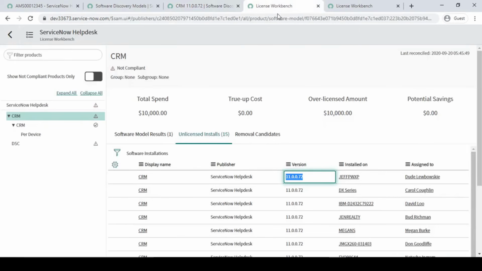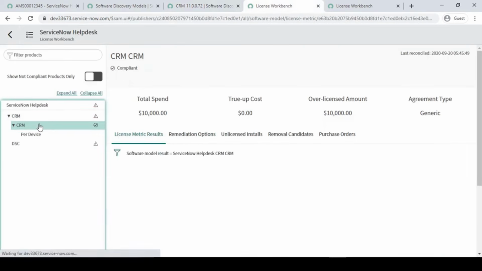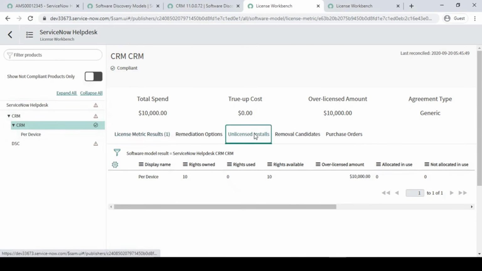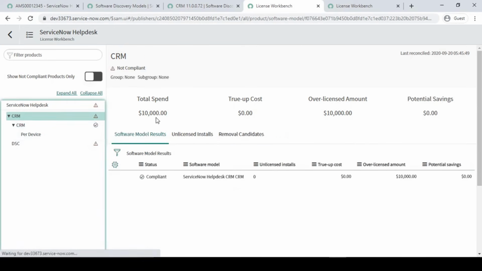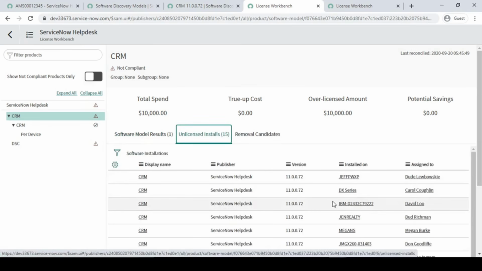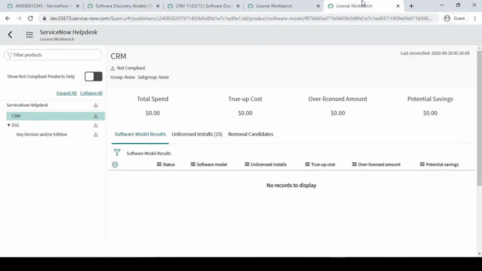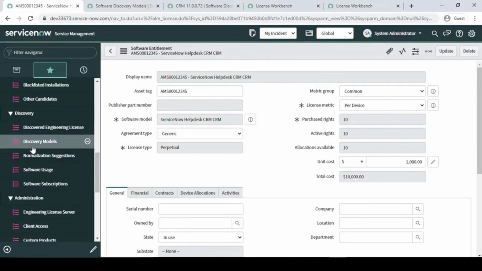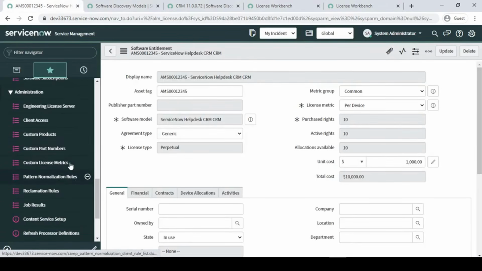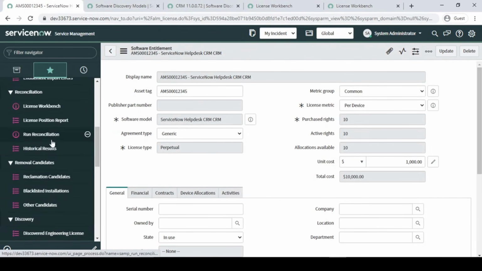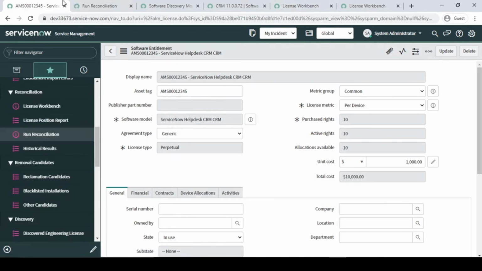So let me just run it again guys. It should give me, because it is not coming over here, it should come here. If it is there in this unlicensed over here, it should come basically directly over here. Fine. So let me just run it again, our normalization process. Run a reconciliation again.